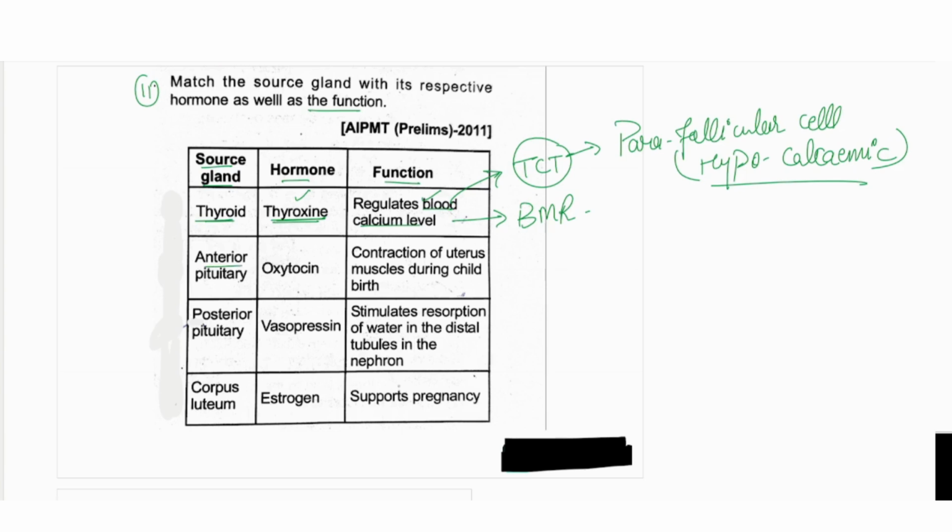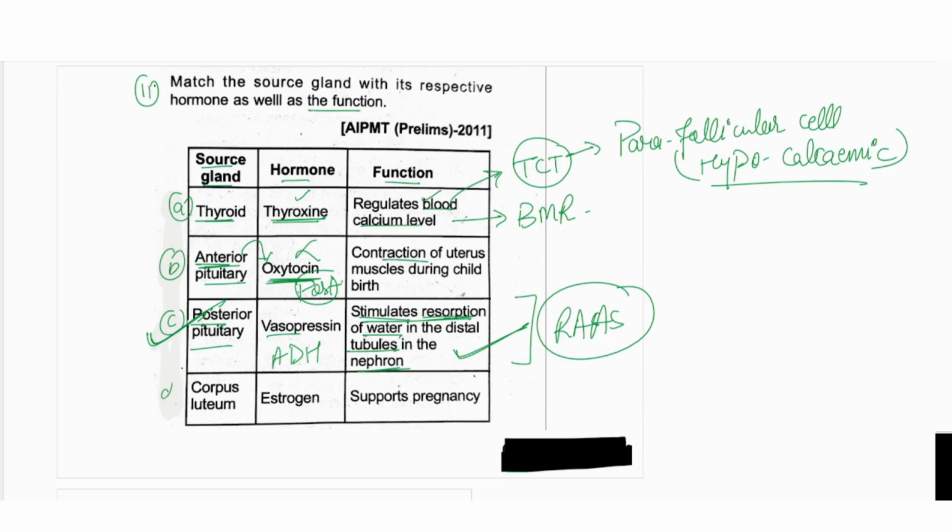Now, anterior pituitary is secreting the oxytocin? But anterior pituitary is not secreting the oxytocin. It was from the posterior pituitary actually, so it will be incorrect. Posterior pituitary vasopressin or the ADH hormone, and it is for the reabsorption of the water from the DCT of the nephron. Absolutely correct function. This is all happening because of the RAAS mechanism of the excretory chapter we have seen. So we will go with the third option. Corpus luteum is not secreting estrogen, it is secreting progesterone, so the fourth also will not be the answer.